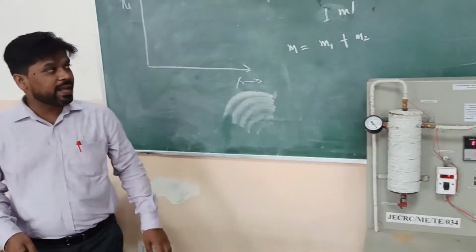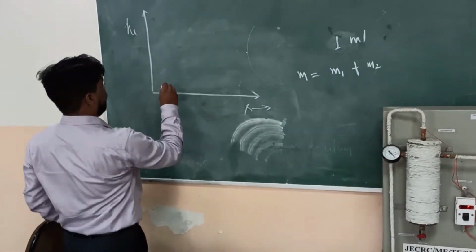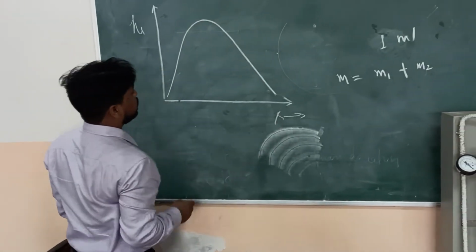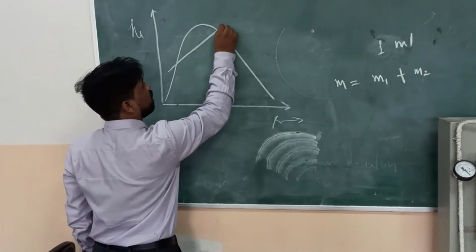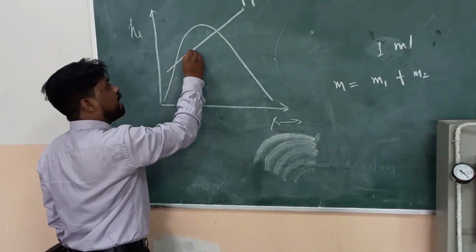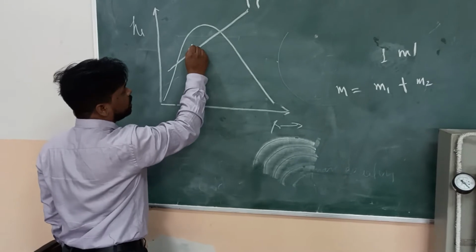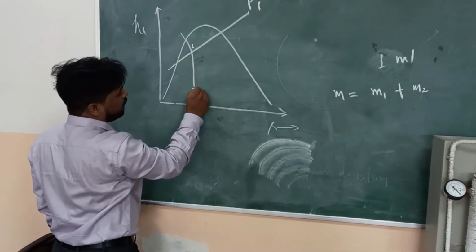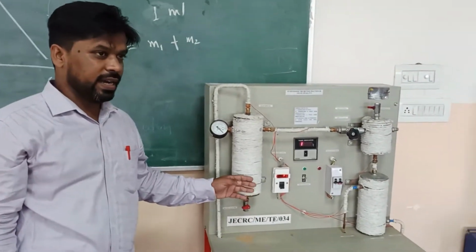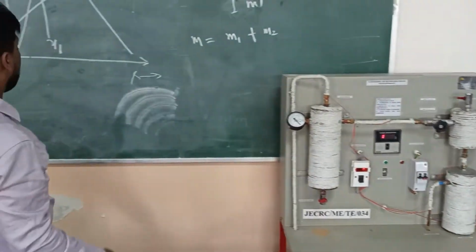For this, we will study the HS diagram. This is the process. This is the initial state of steam, where the pressure is P1 and the steam is at point 1. Here we calculate the dryness fraction X1.